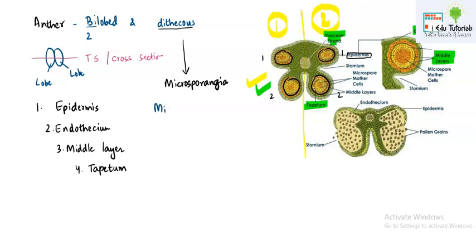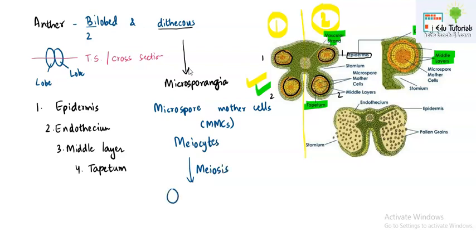So these cells, microspore mother cells, will be found in the microsporangia. These are your meiocytes, meaning they will undergo meiosis. And what will they form? Yes, they will form 4 gametes.